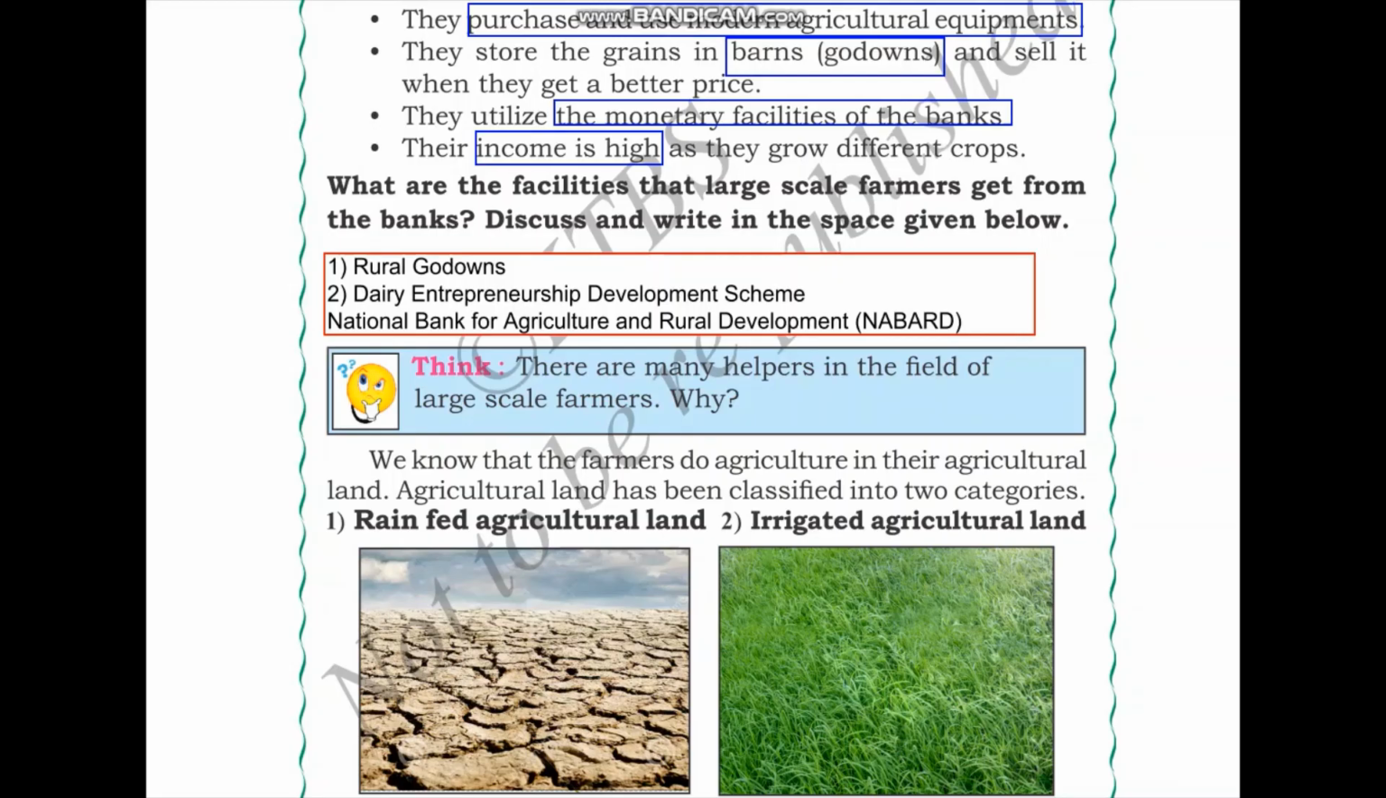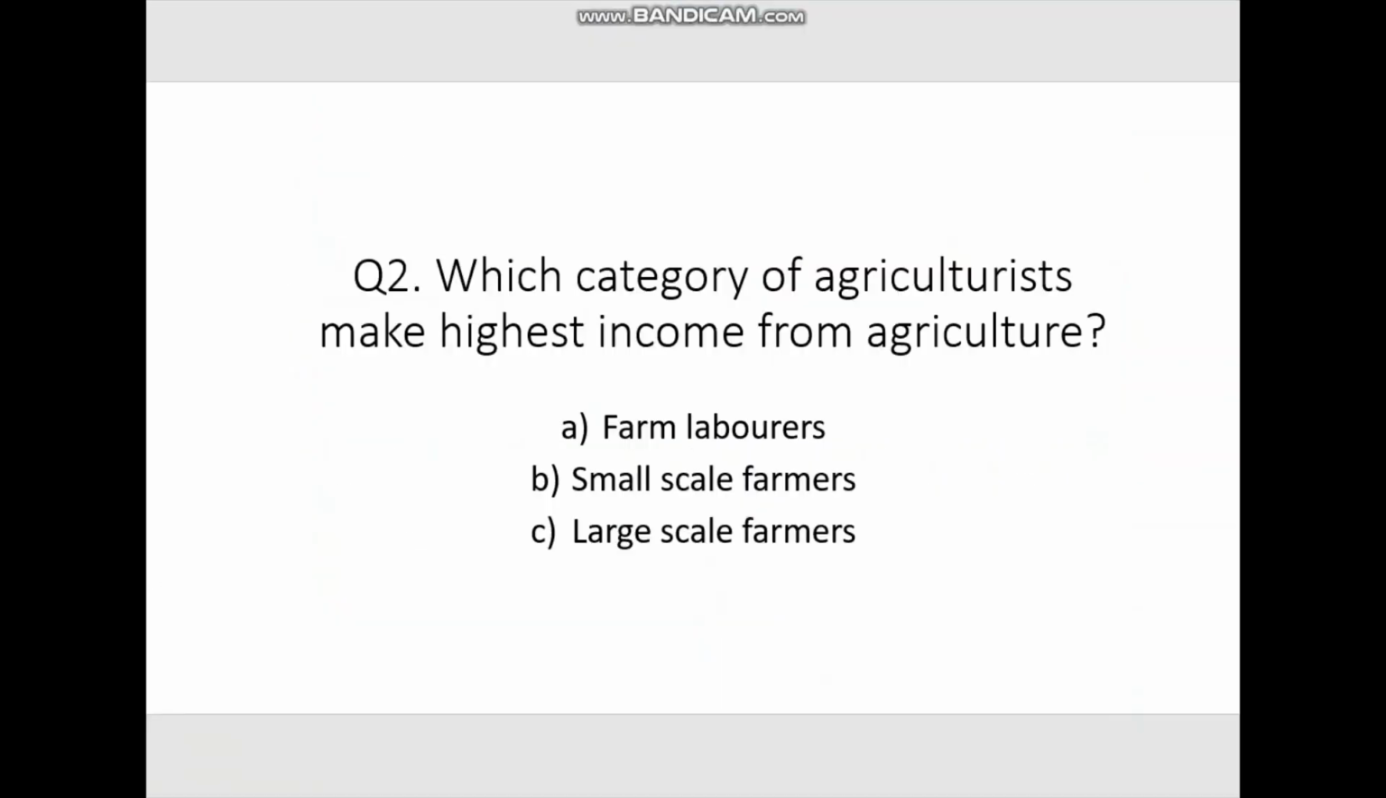Now, it is time for a quiz. The question is, which category of agriculturists make the highest income from agriculture? The options are farm laborers, small-scale farmers or large-scale farmers. The correct answer is large-scale farmers.